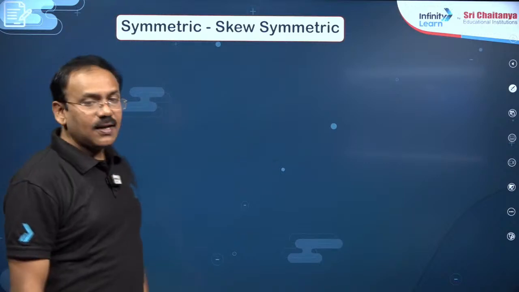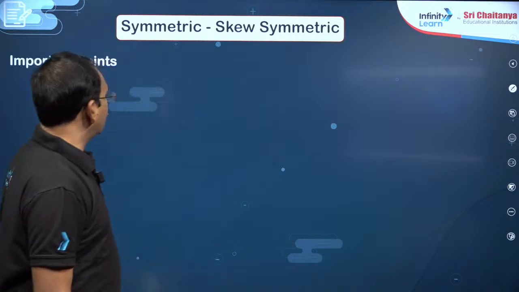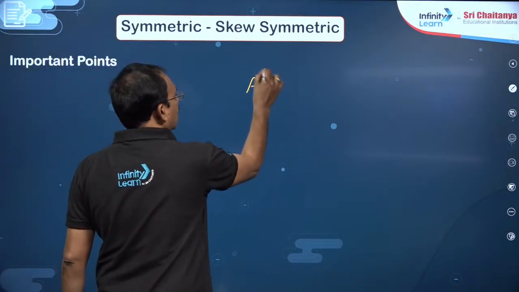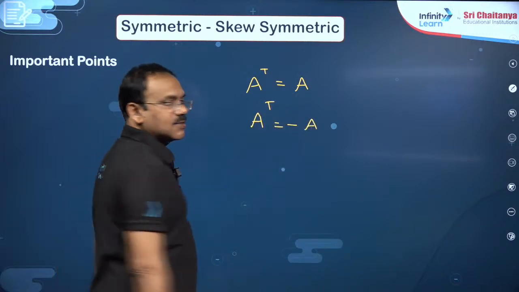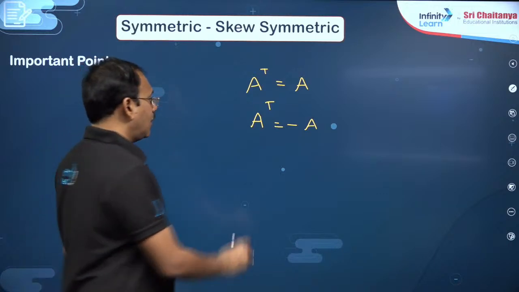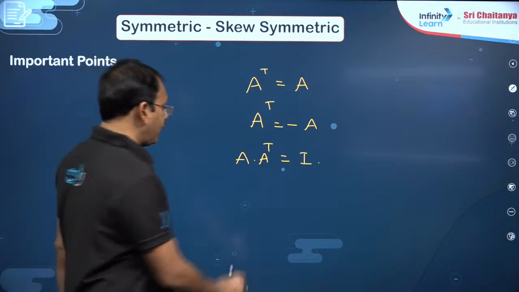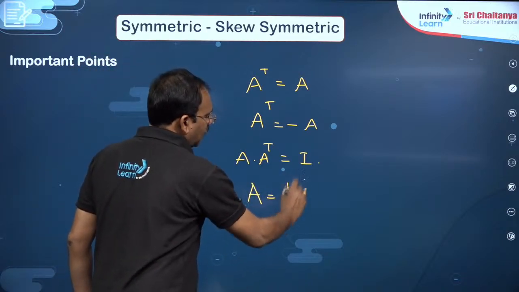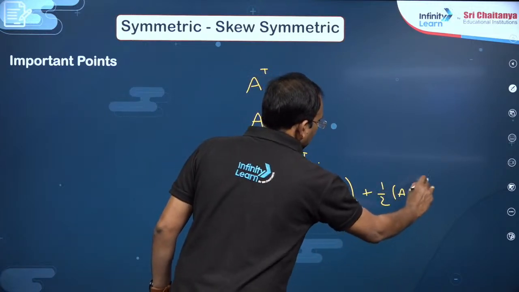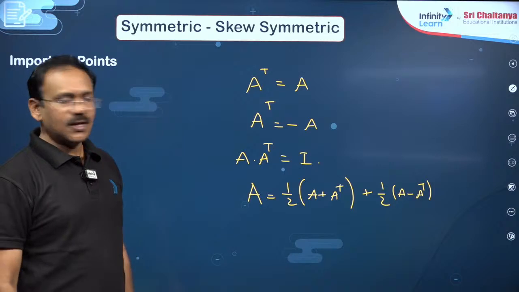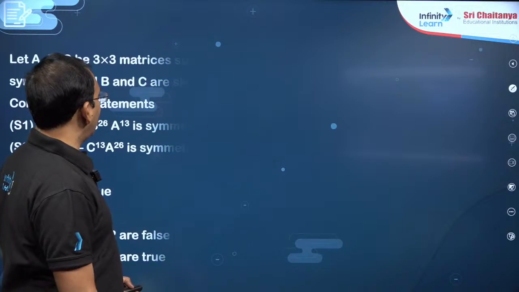Okay, dear students. Then some problems exclusively related to symmetric and skew-symmetric matrices are another area. You know, dear students, symmetric matrix means A transpose is equal to A. Skew-symmetric means A transpose is minus A. Correct? Then orthogonal matrix means A into A transpose is equal to I. And every square matrix A can be written as the sum of a symmetric matrix and a skew-symmetric matrix, dear friends. This is an important result which is helpful for certain questions. So these points are enough for symmetric and skew-symmetric matrices. Then let us take up the questions.